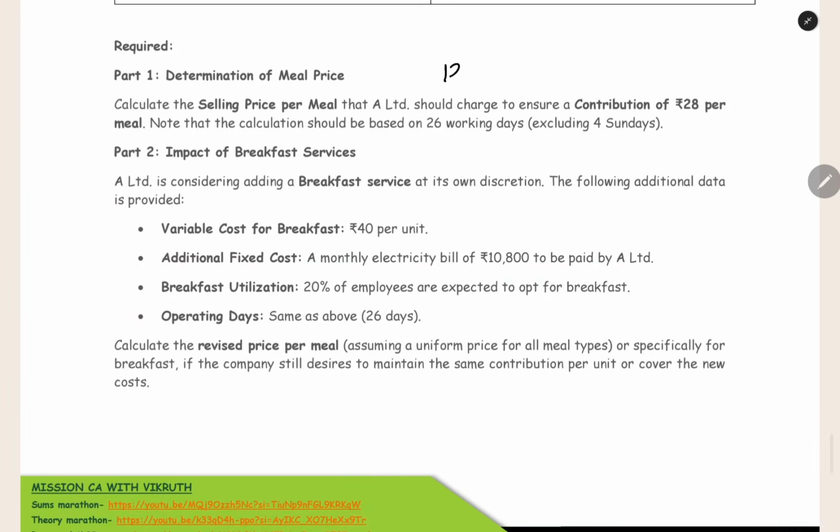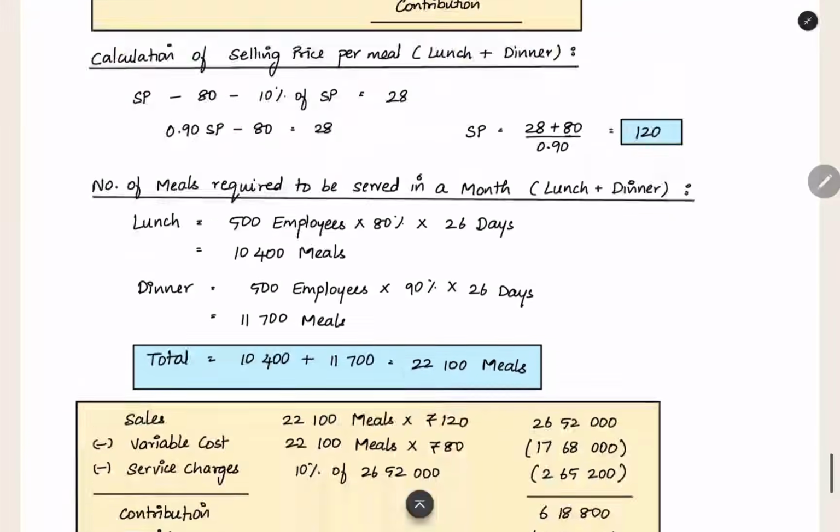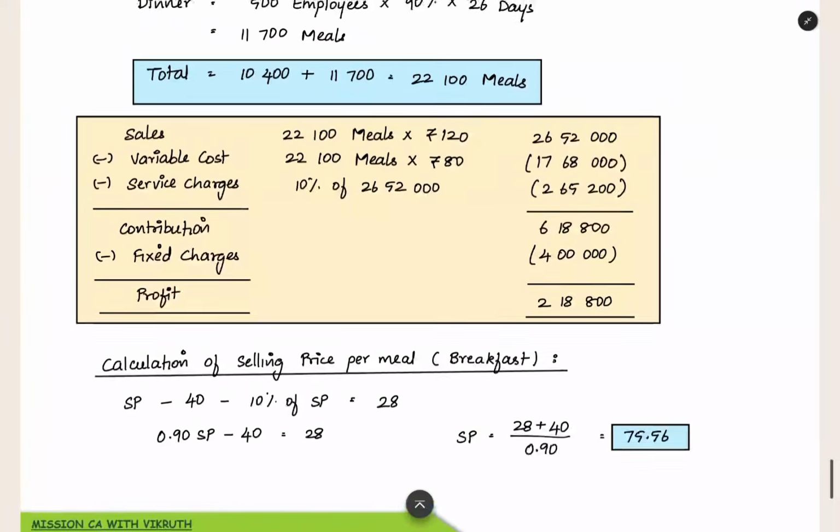Selling price per meal is 120 we found out, and then when you do this, you will get a profit of 2,80,000 something. Yes, 2,18,800. So this is the answer for the first part.